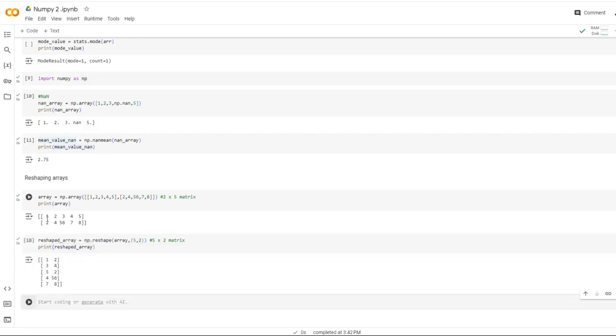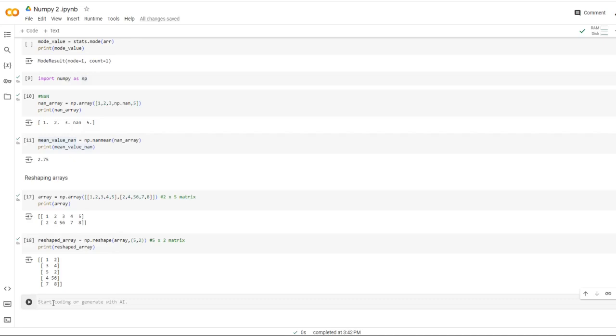See here, the same thing, 1, 2, 2, 4, 3, 56. It is reshaped into a 5 cross 2 matrix.